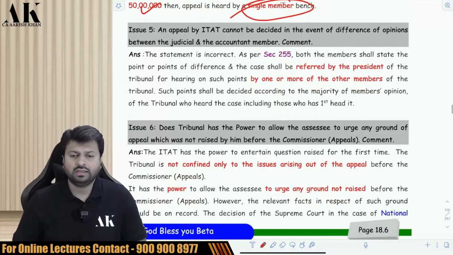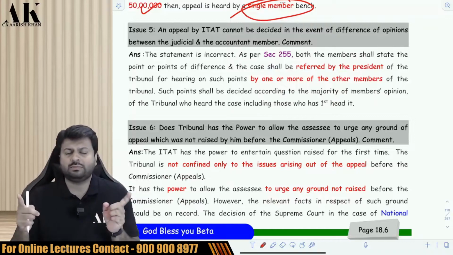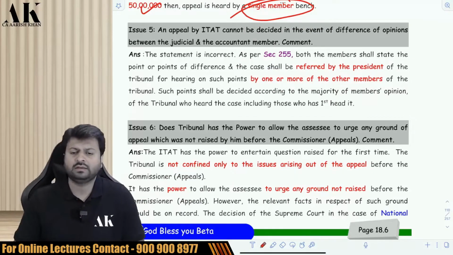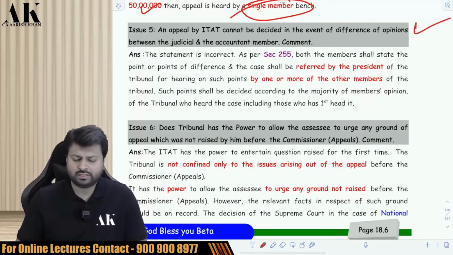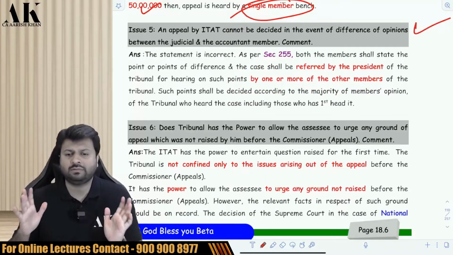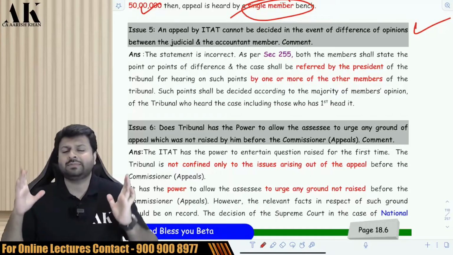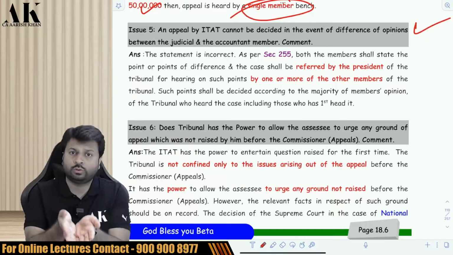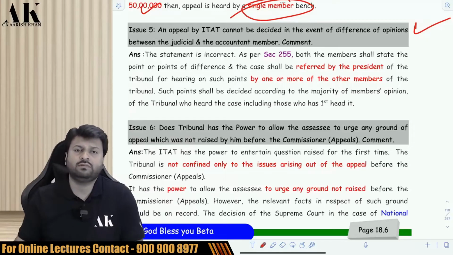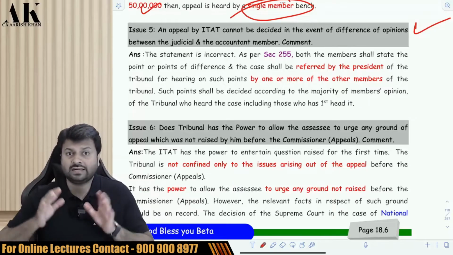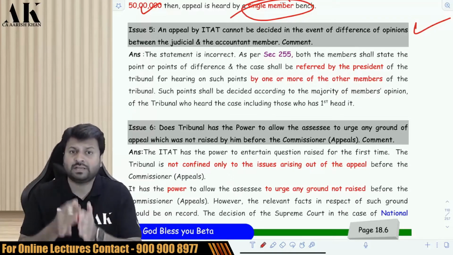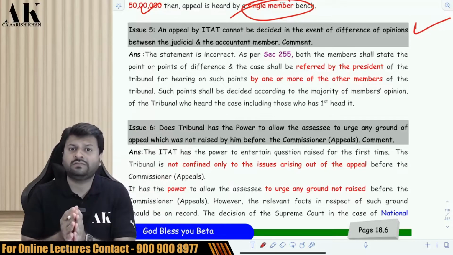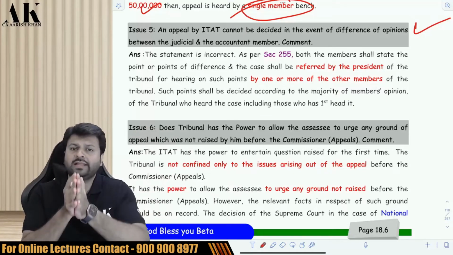Now, how will the decision be taken if there is a judicial member and an accountant member, and they have a difference in opinion? If there is a difference in opinion, how will the matter be resolved? This is issue number 5. If there is a difference in opinion, then the matter will be resolved by the president of the ITAT. The president will call all the judges. All the judges will sit together along with these 2 judges who are giving the judgment, and they will decide within themselves who is correct, whether the assessee or the department. So the president will come into the picture, will call all the judges of the ITAT and will unanimously decide who is going to be the winner.